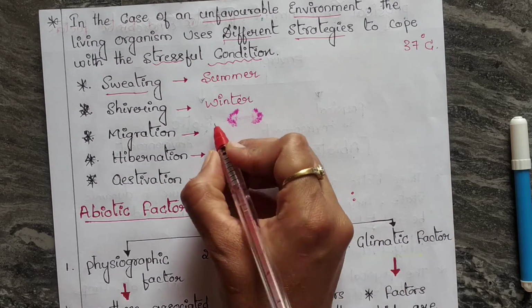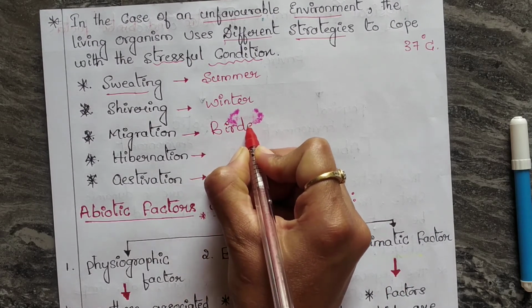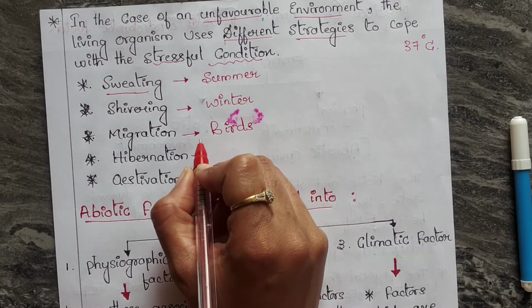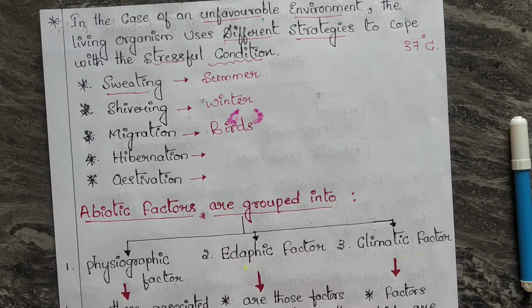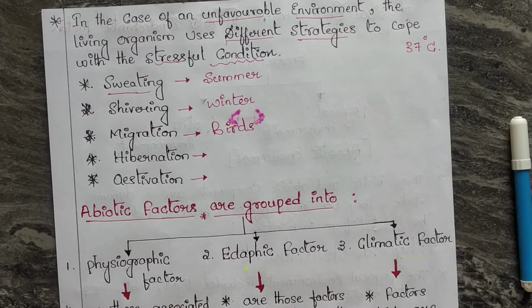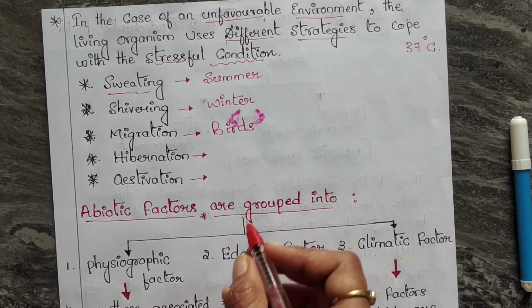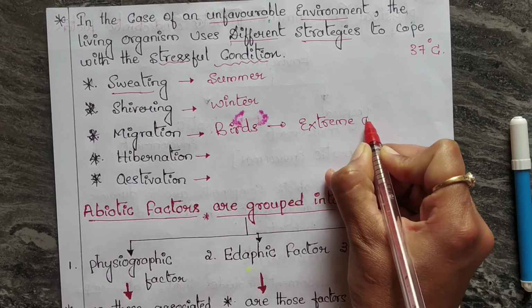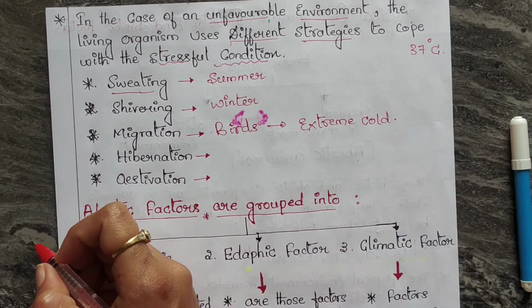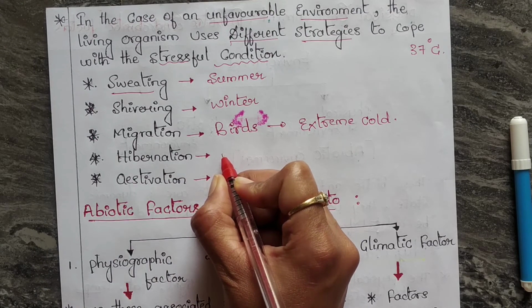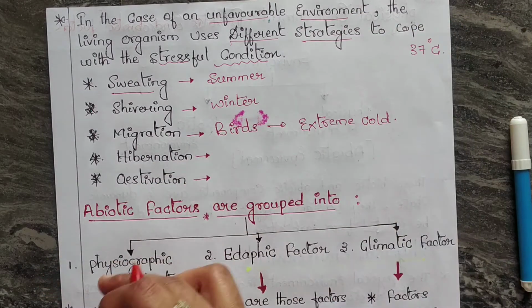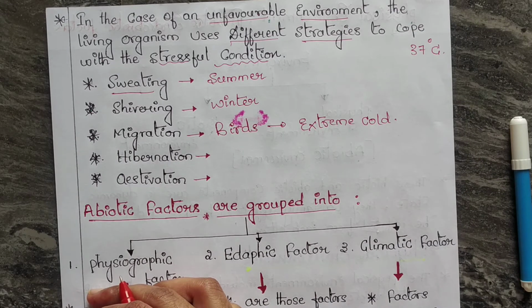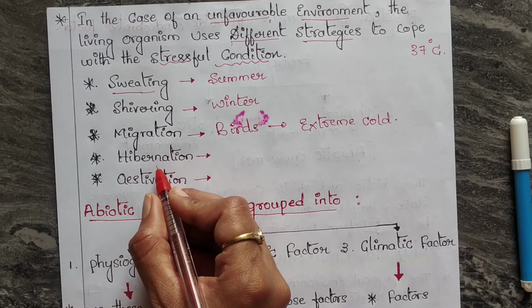And coming to birds, what do they do? Birds migrate. I would like to give one example: birds migrate from Siberia to places in Nepal and India. This migratory activity is done in order to cope with the extreme cold. And some animals can't travel long distances. So what they do is undergo hibernation in the winter.